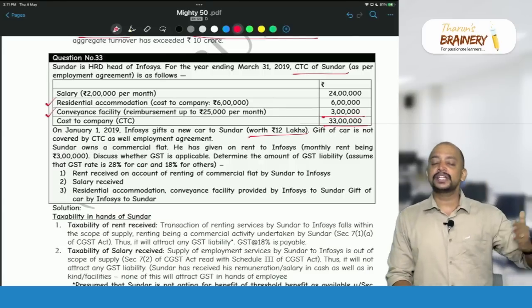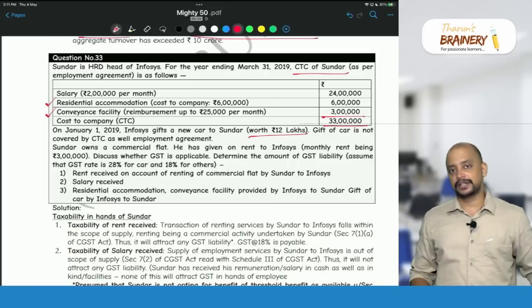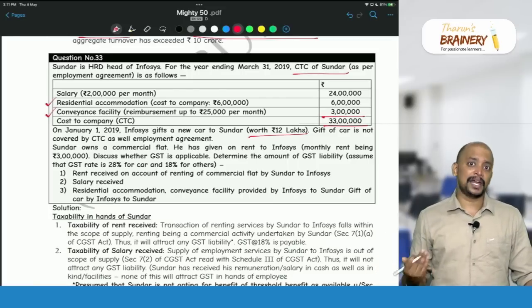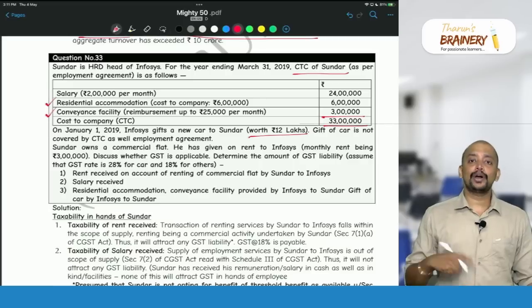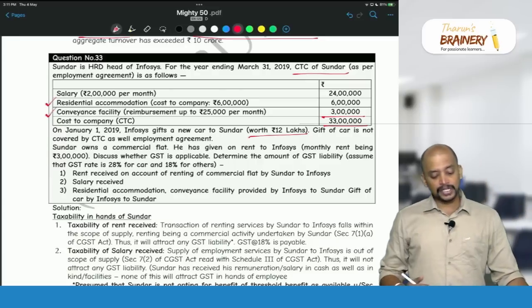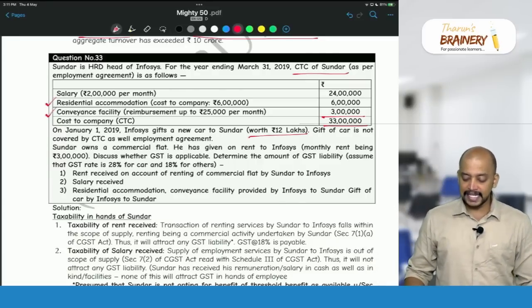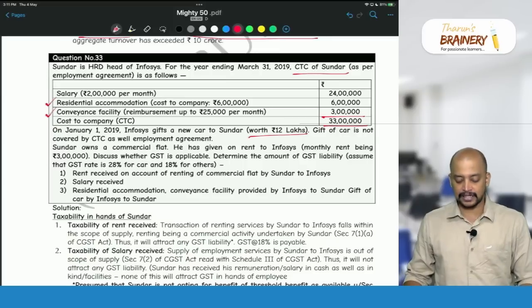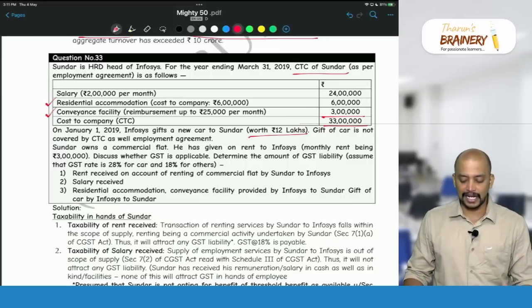So far what we have seen is from the company perspective. Sundar's CTC is not covered under supply, but for the gift given by employer to employee, the employer has to pay GST on the gift. Now Sundar owns a commercial flat. He has given it on rent to Infosys, monthly rent being 3 lakhs. Discuss whether GST is applicable. Determine the amount of GST liability assuming the rate of GST as 28% for car and 18% for others.